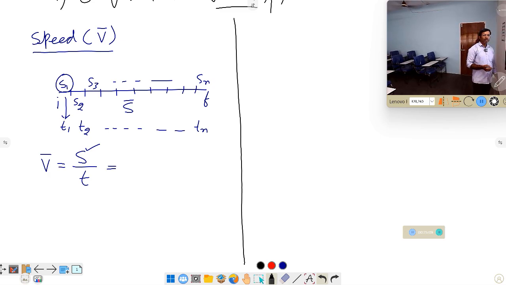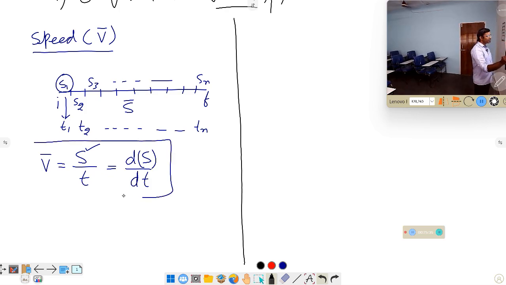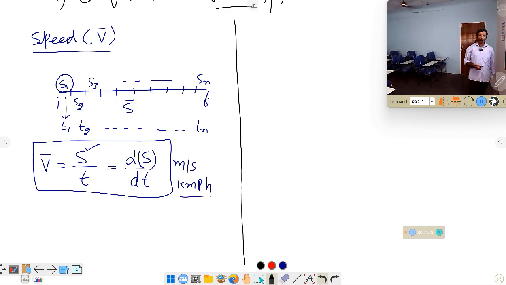Now this speed can be expressed with the simple formula s by t. We can also express it as a differential function, ds by dt, because differentiation is the function we use for any physical quantity which is changing with another physical quantity. Here s is a variable, t is also a variable, and s is changing with respect to time. That's why this is called a differential function. I can write ds by dt. So speed is nothing but ds by dt. The units I am writing are meter per second and kilometer per hour. These two are the basic units, right?